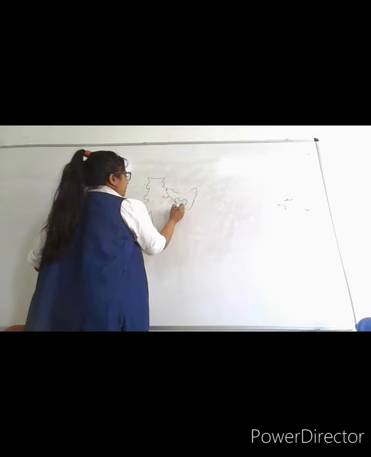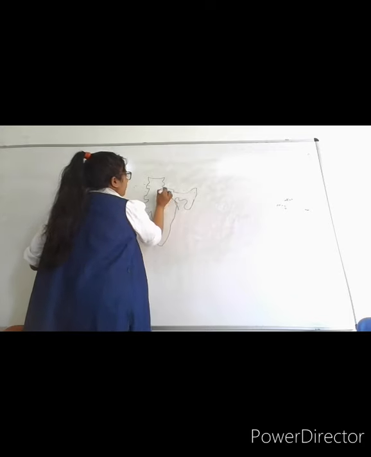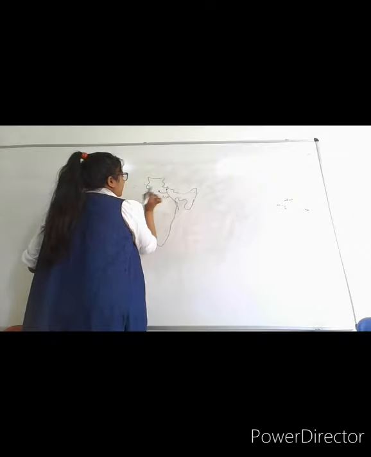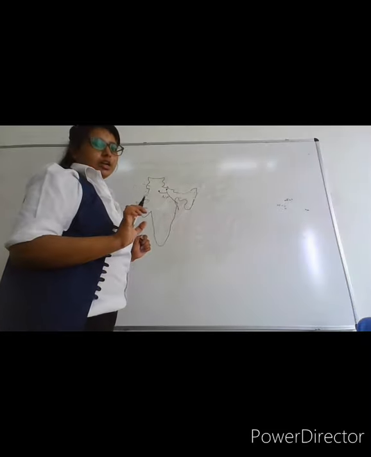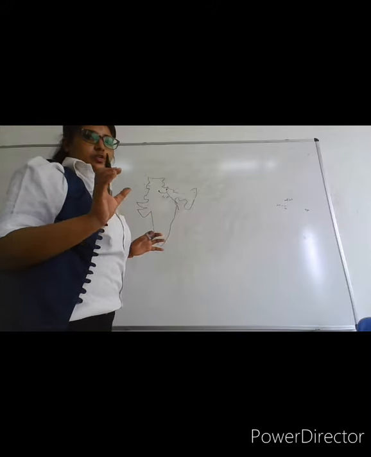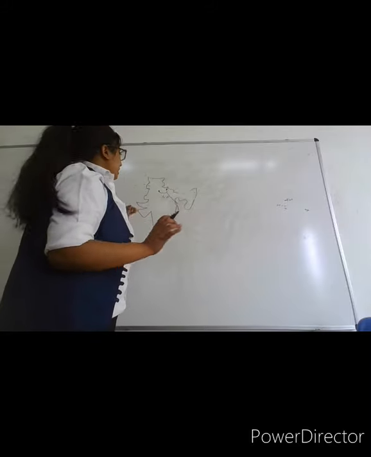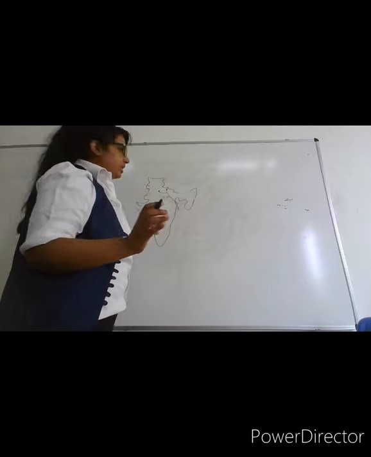It gets drained into the Bay of Bengal. From Gangotri Glacier it comes. Yamuna from Yamunotri Glacier joins Ganga as a tributary of Ganga. Now, what is a tributary? When a smaller river joins a bigger river, the smaller river becomes a tributary of the bigger river.